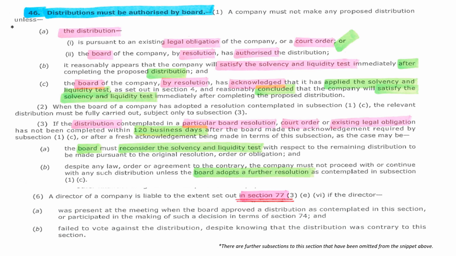It is important to note here, a director can be held liable in terms of section 77 of the Act if he or she was present at the meeting but failed to vote against the decision, knowing it was contrary to the requirements of this section.